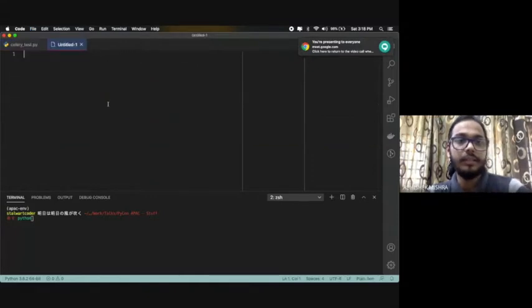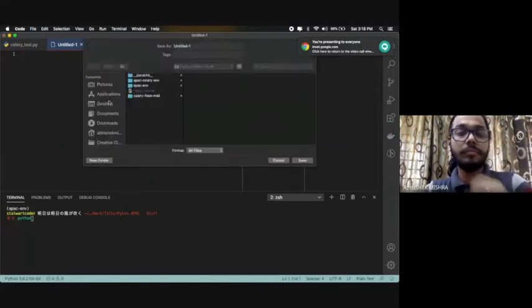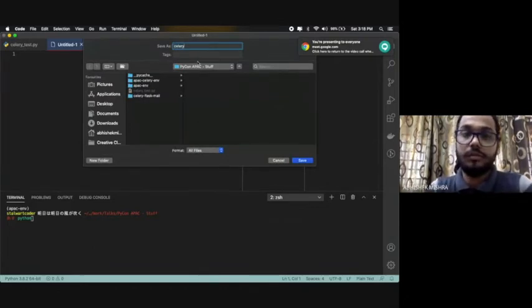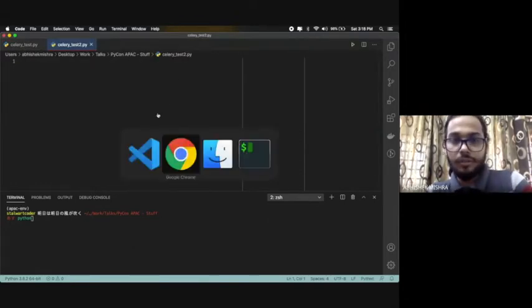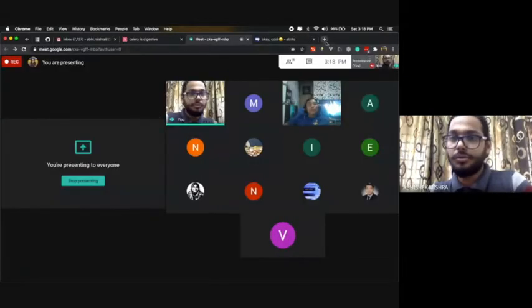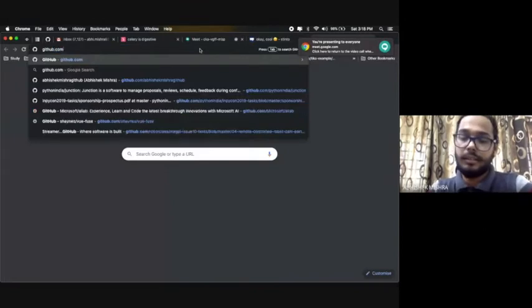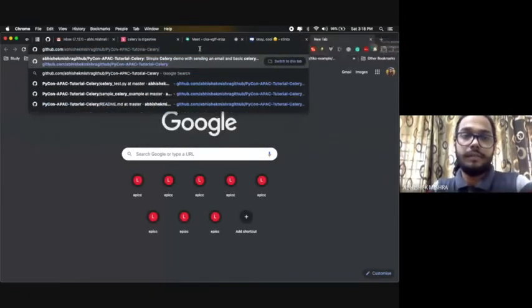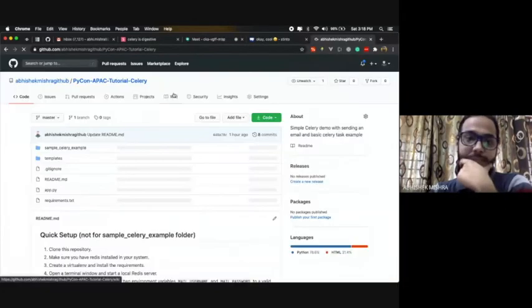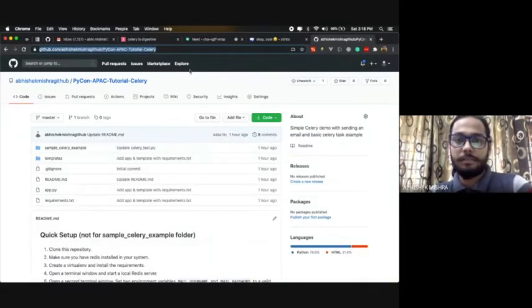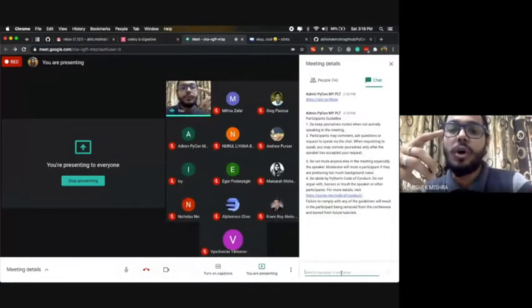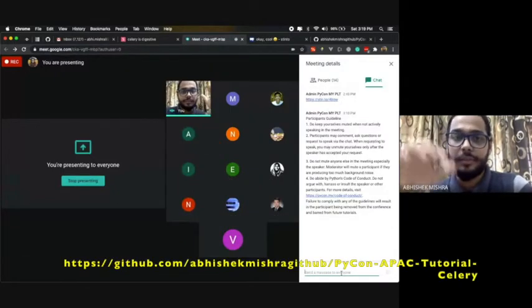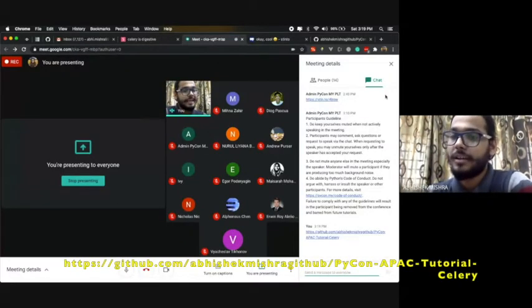New file. Before going there, I'll share the GitHub URL. So this is the URL. Whatever code I'm going to explain, and whatever demo I'm going to show you, is available in this repo, so you can just go ahead and clone it.